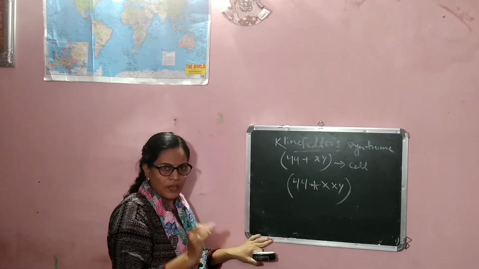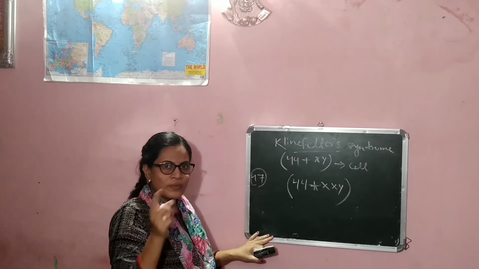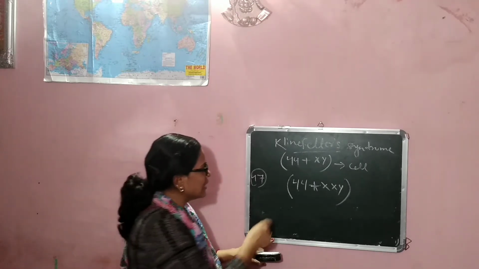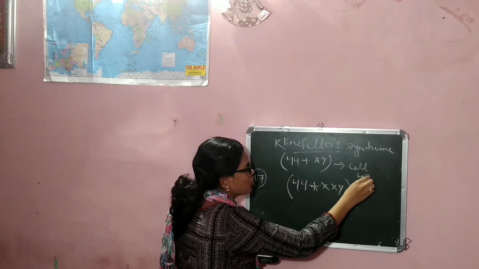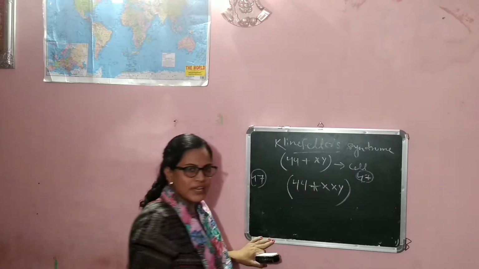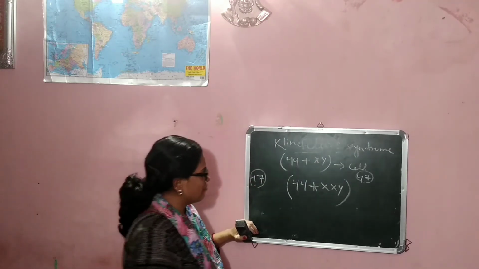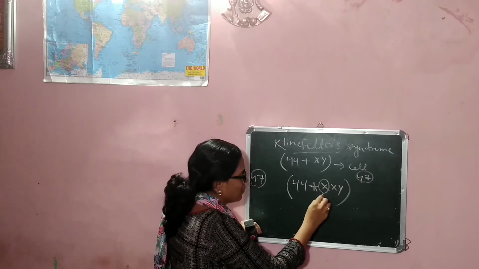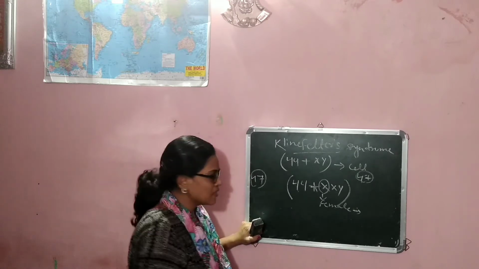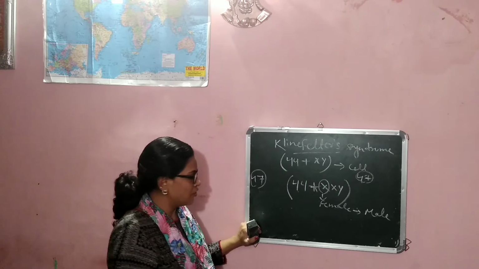In Down syndrome, the chromosome number becomes 47 with one chromosome extra in the 21 pair of autosomes. Here also 47 chromosomes are present, but one X chromosome, or one sex chromosome, is extra in Klinefelter syndrome.